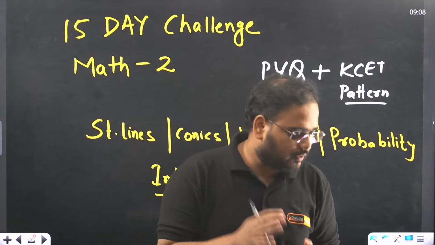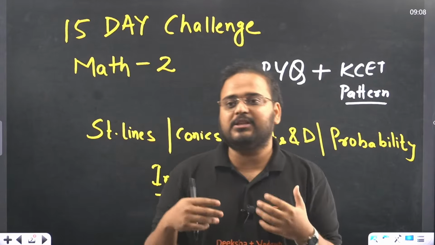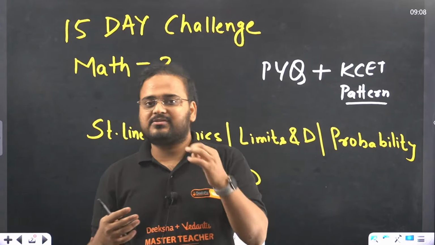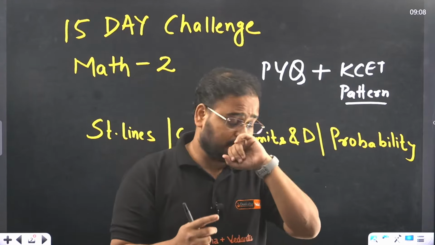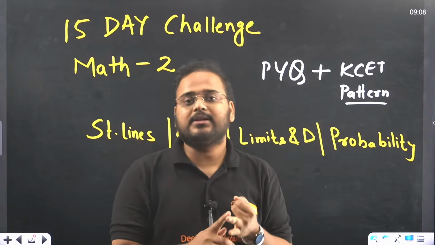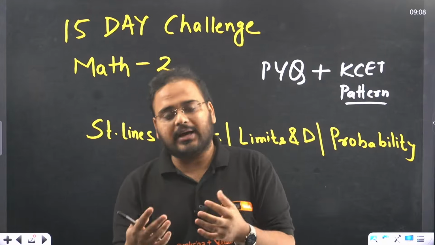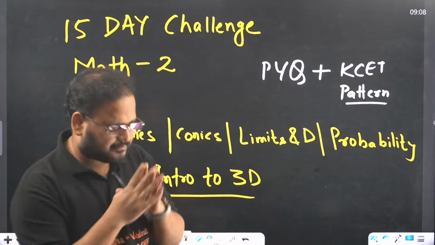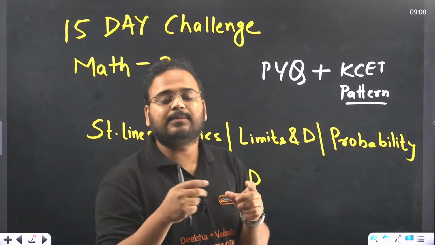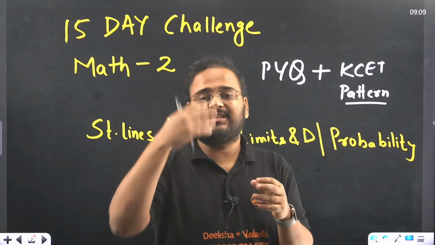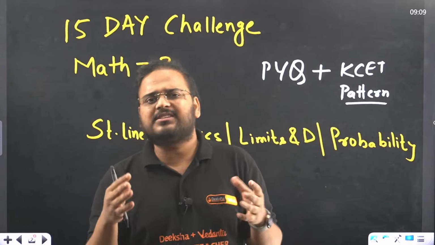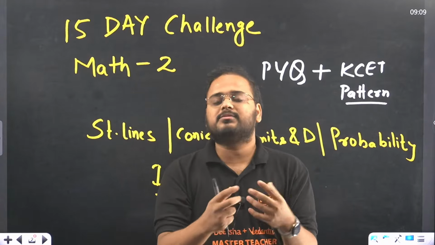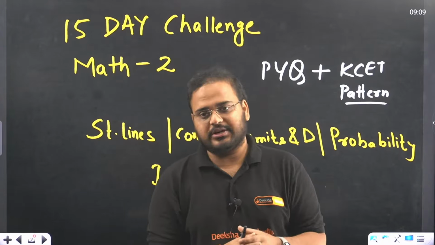I know you are here for me to start the class, but let me give you the insights also. As I mentioned, straight lines: parallel and perpendicular lines. Second one is angle between 2 lines. Then comes the concept of intercept form of the line. All these different forms of line collectively become a question format in your CET.